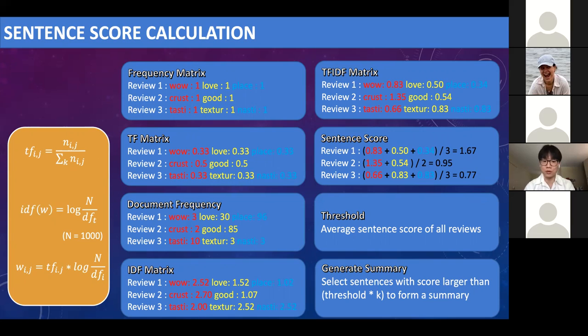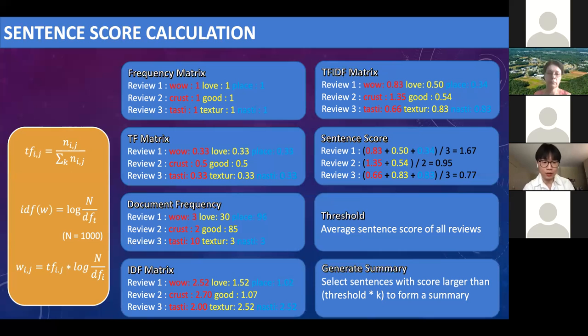And for the document frequency, it's the total count of documents in which the word appears. Like Google appears 85 times in the whole document set, so we put 85 here. And for the IDF, it also follows the equation. N is the total number of reviews, which is 1,000 reviews in the dataset.